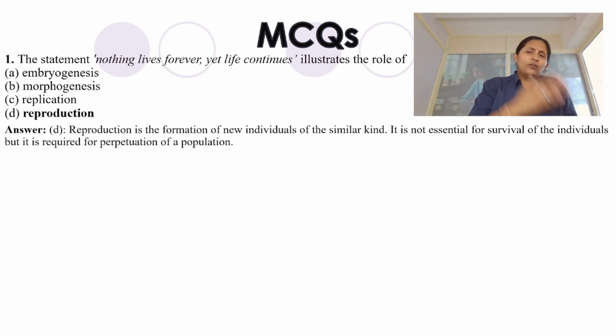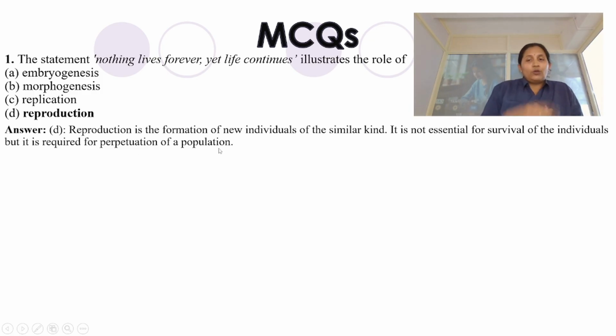He will turn 25, 35, 45, 55, 65, and one day 75, 85, and that person will die. Will his life stop just because he has not reproduced? No, his life is going on as usual, right? But reproduction is required for the population.